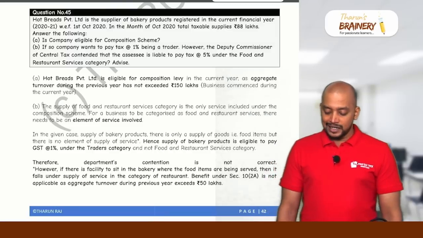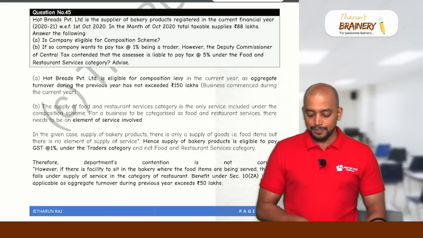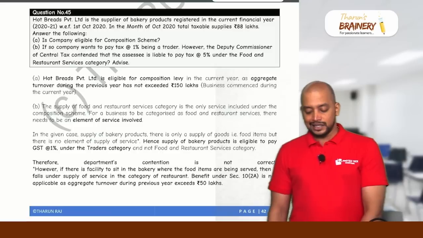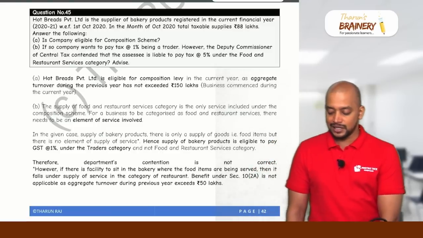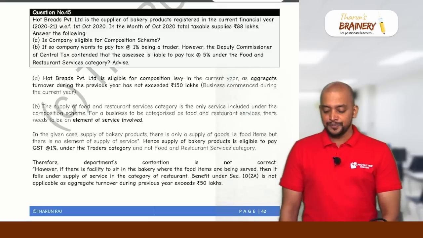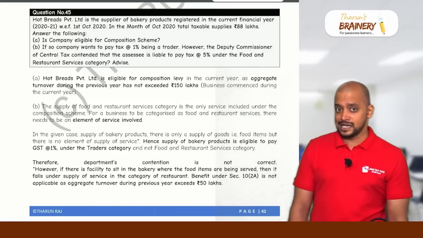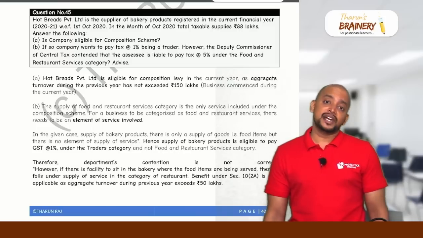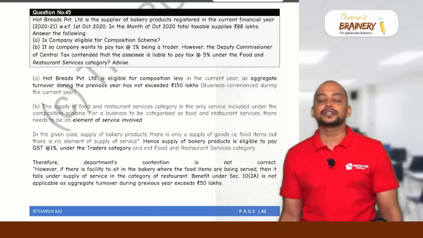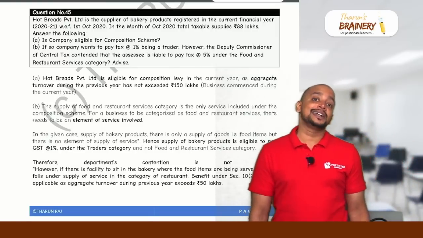Okay. And next, if so, the company wants to pay tax at 1% being a trader. However, the Deputy Commissioner contended that it is liable to pay tax at 5% under food and restaurant services category. So here, supplier of bakery products. If in that bakery there are chairs where people can sit and eat, then it will come under supply of food service, restaurant service. But in case of sale of bakery products, it will come under trader category.